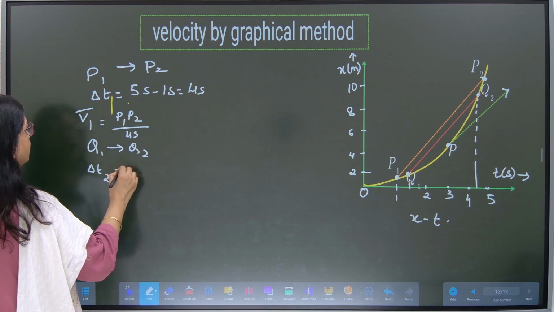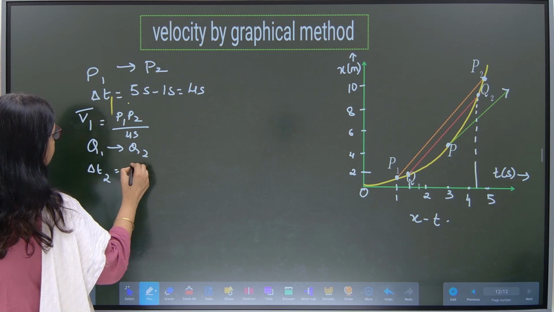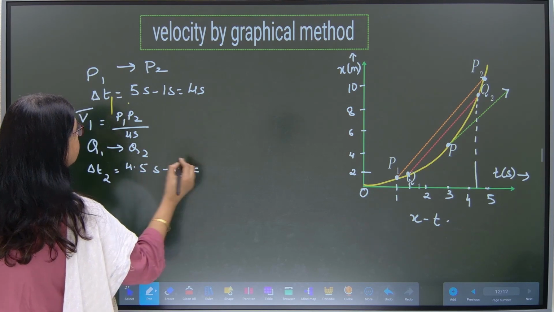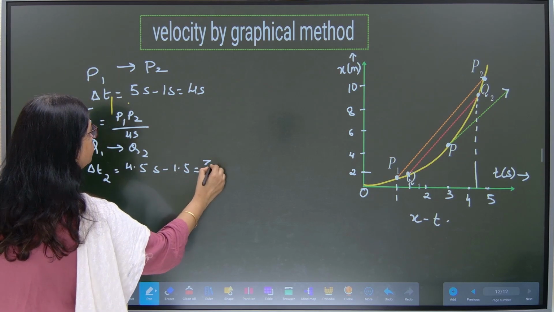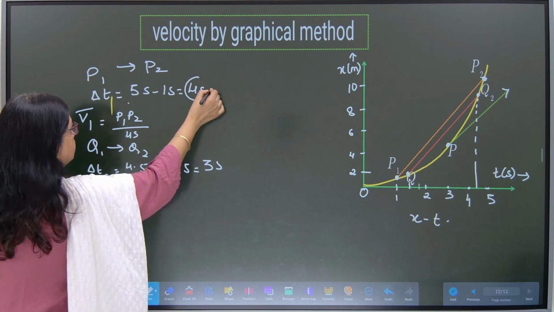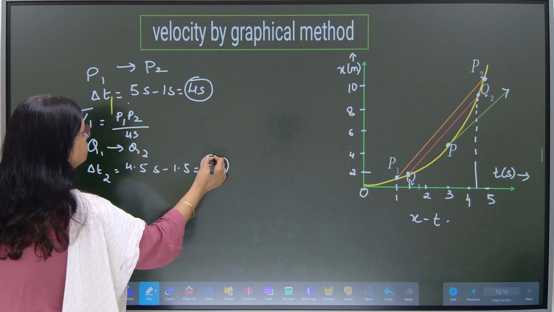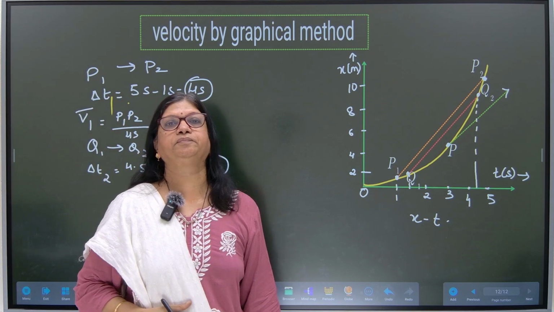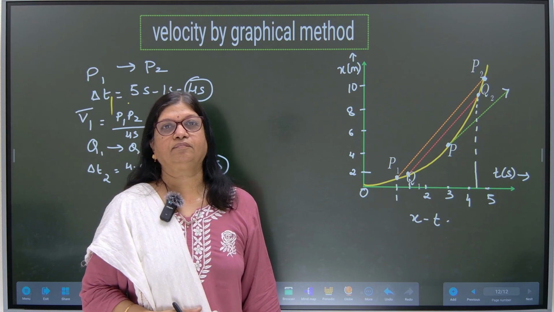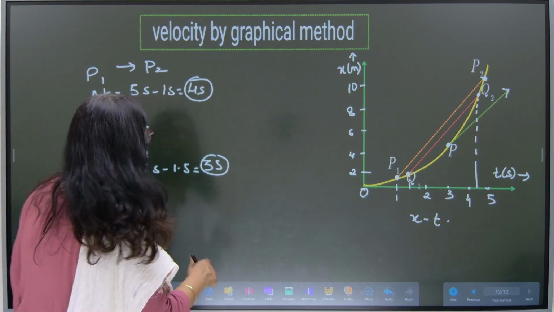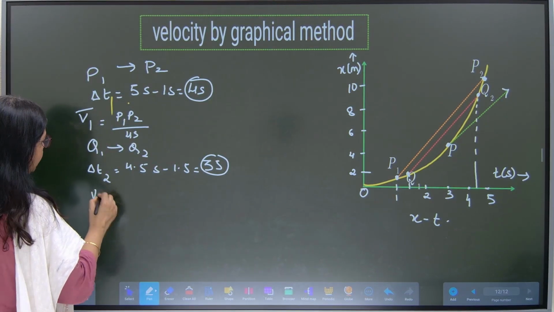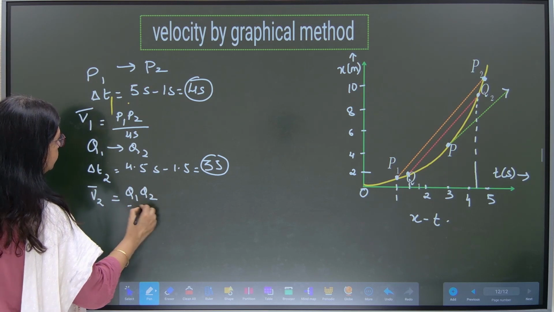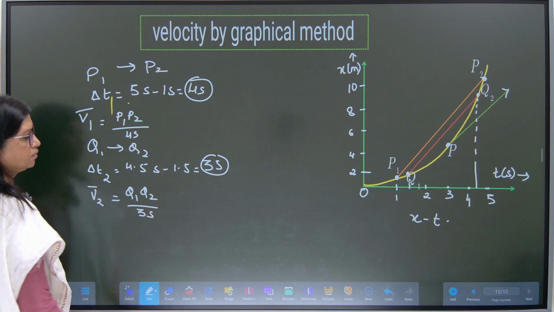Let us name it as delta T2. 4.5 seconds minus 1.5 seconds. What is our answer? 3 seconds. First it was 4 seconds. Now it is 3 seconds. What have we done? We have reduced the time interval. And we have found out V2 average velocity, that is Q1Q2 upon 3 seconds.